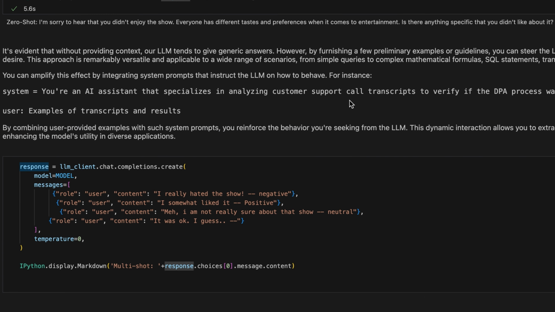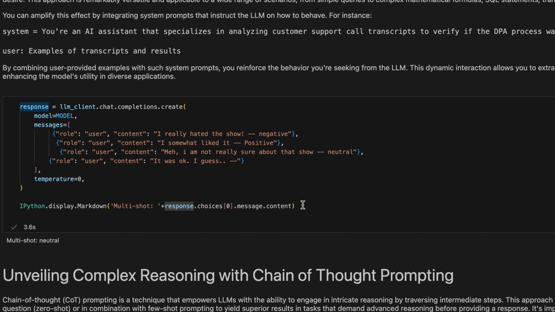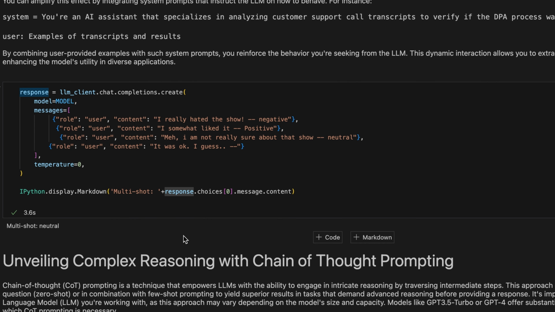However, by presenting some examples or guidance, you can steer the model towards providing the responses that you desire. This method can be applied across a wide range of scenarios, from simple queries to complex mathematical formulas, SQL statements, text analysis, and so on. As you can see, these interactions allow you to extract context-specific responses, enhancing the model's utility in various applications.